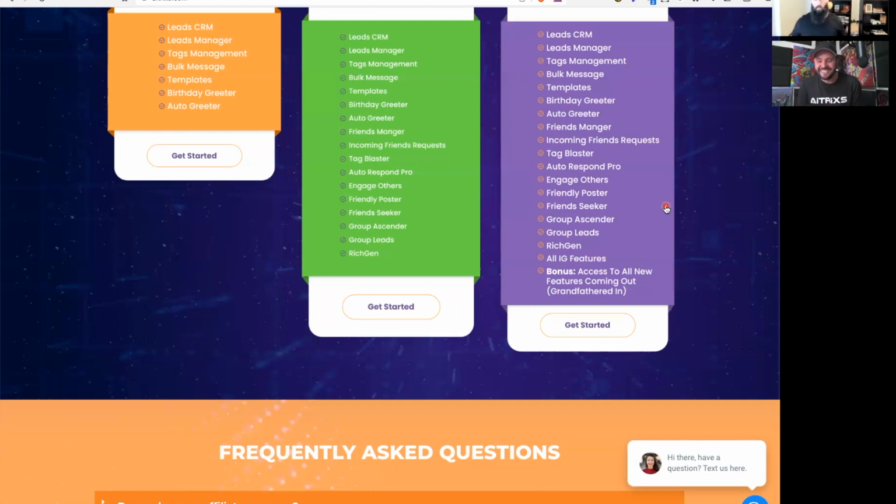Yeah, and so, regardless of which platform you go with, which package you choose, we will always make sure that the software is up to date, that it's functional, that the features that you have chosen will be there and will work as they're intended. That's an important thing to keep in mind, regardless of which program you go with. But Dylan and I are visionaries. We have a lot of big things that we're looking to do. We're trying to go places. And so all of the deals and the big things that we're going to roll out, we're going to be rolling into our highest package as we go forward.